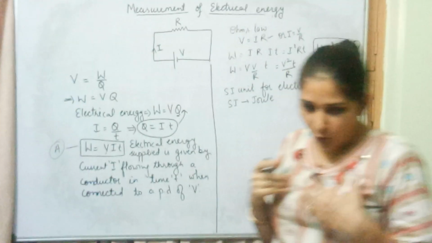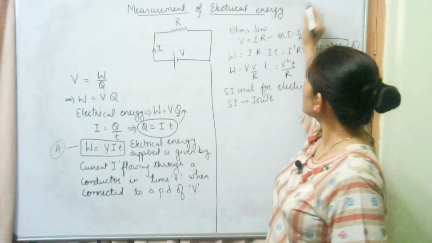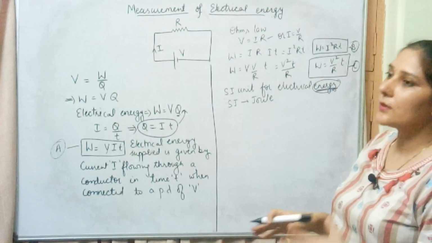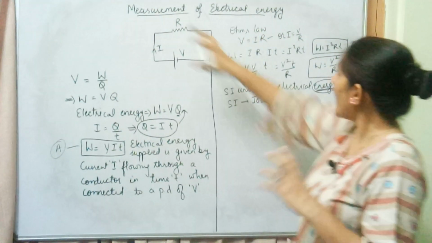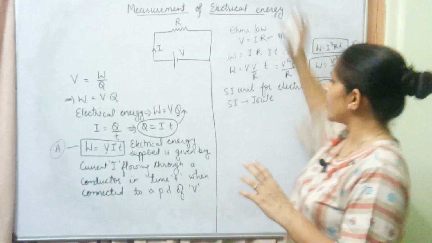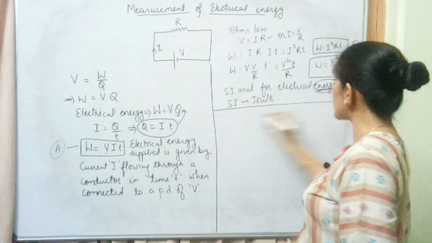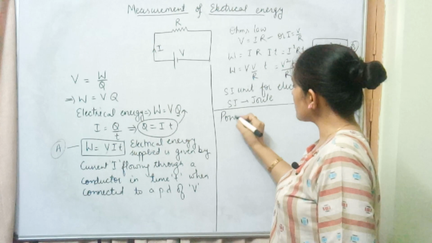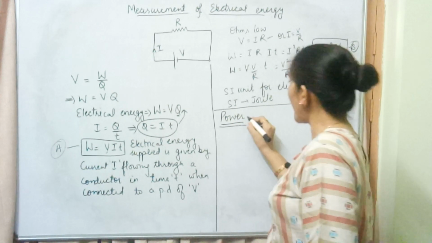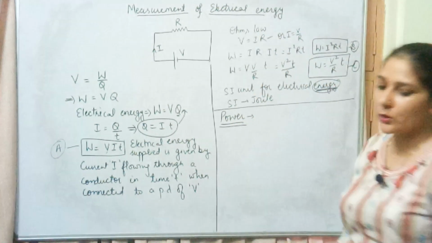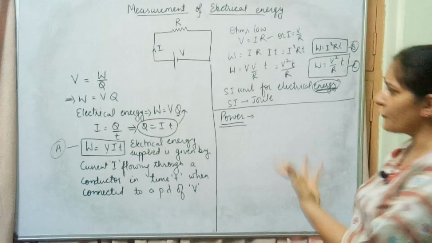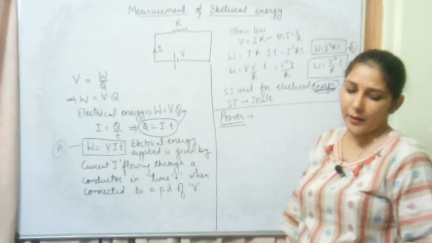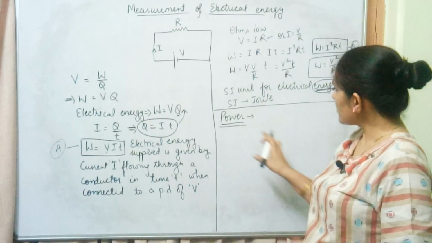Next thing which we want to do in this chapter, that is power. Before that I have written the main heading of the chapter, that is electrical energy and power. So now we are supposed to start with this term power. I believe up to here everybody is able to understand very well. If you have any doubt, you may ask in the comment box. Okay, now we are going to start with power.